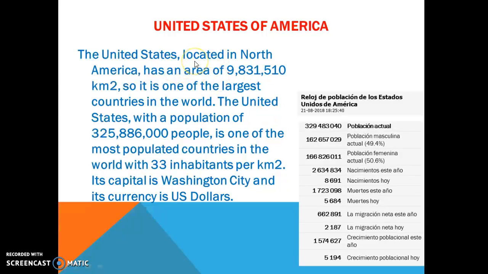Okay, the United States is located in North America. You can see the area in kilometers. It is one of the largest countries in the world. Obviously, Russia is the biggest country in the world. Canada and Brazil are also among the biggest countries. You can see principal information about population and inhabitants per kilometer, and the principal currency there is dollars, American dollars.